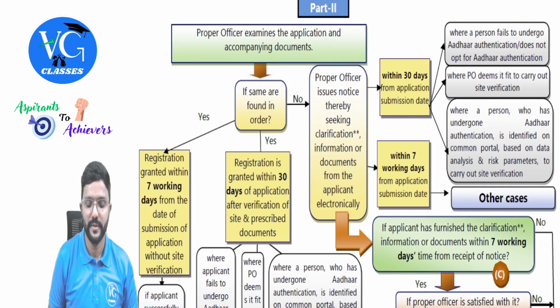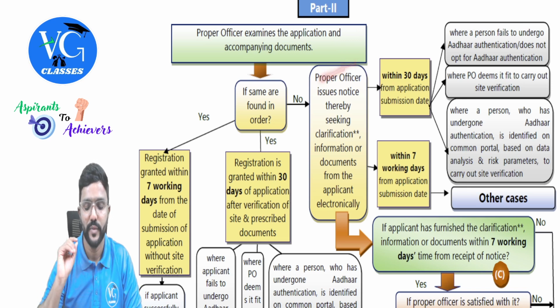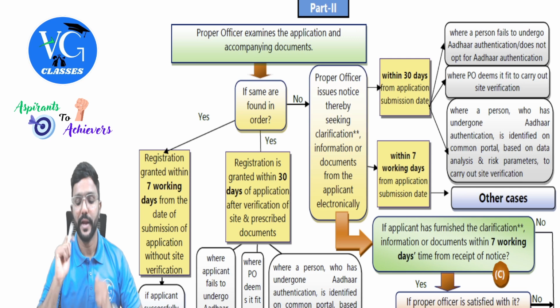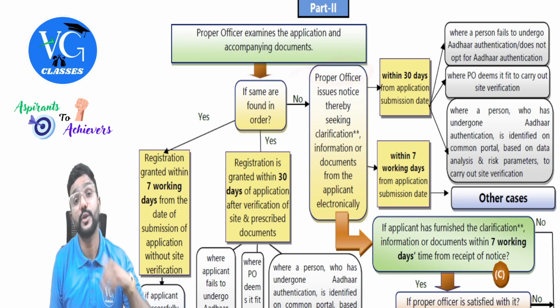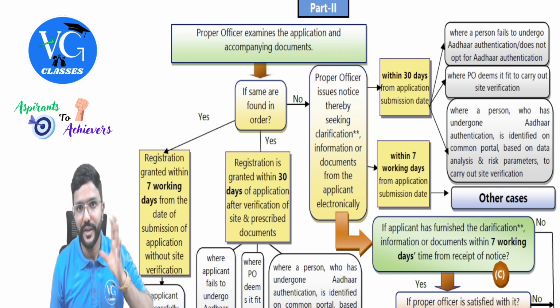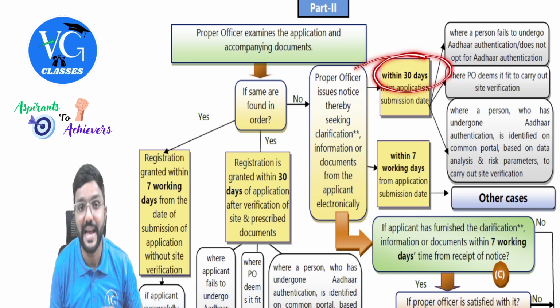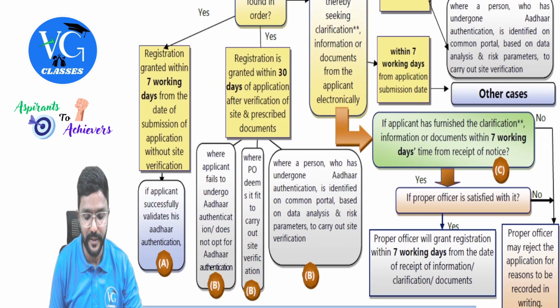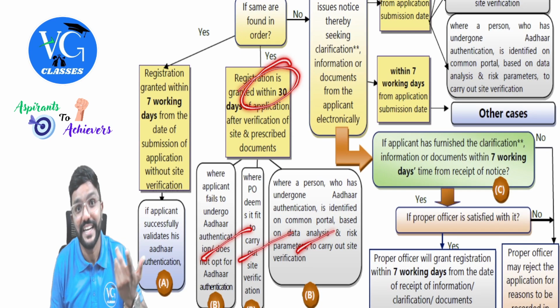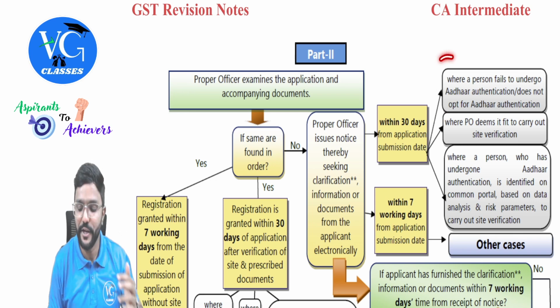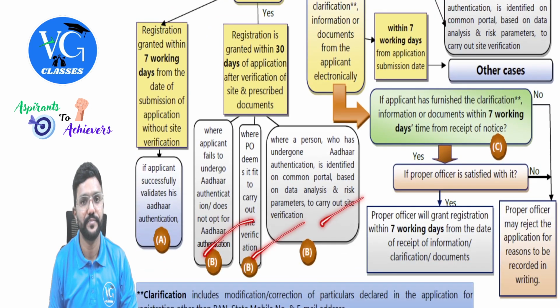So you can see this part. Let us move to this part now. The proper officer will issue the notice, thereby seeking clarification, information, or documents from the applicant electronically. Okay. And what is the time limit for the proper officer to issue notices? If he is doing physical verification for any of these reasons, then to issue notice, what is the time he has? 30 days. Same as here. Here 30 days time was to grant registration, but here 30 days time is to issue notice. Okay, in any of these three cases. And these three cases are nothing but the same which are covered here.